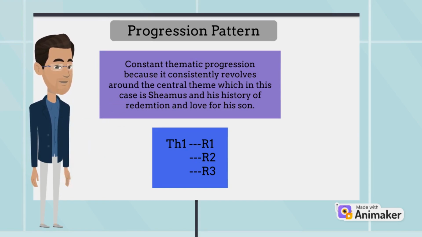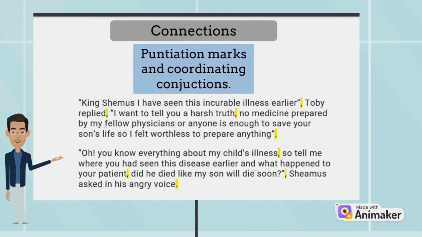The progression pattern in this text is constant thematic progression, since it consistently revolves around the central theme, which in this case is Shamus, and the rheme is basically information that happens to him in this story. In the connection section, punctuation marks and coordinating conjunctions are the most frequently utilized in the text, since dialogues and independent sentences are constantly used in this one.